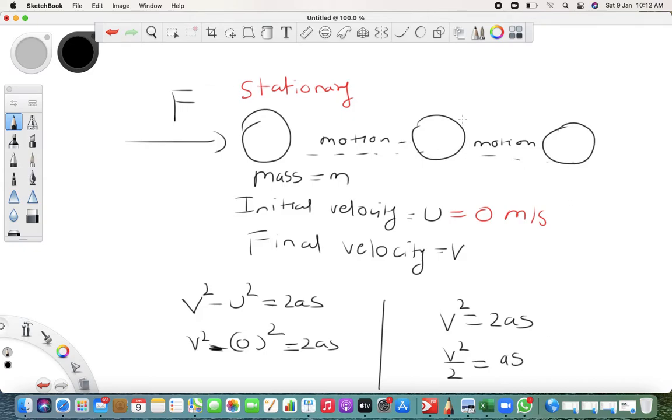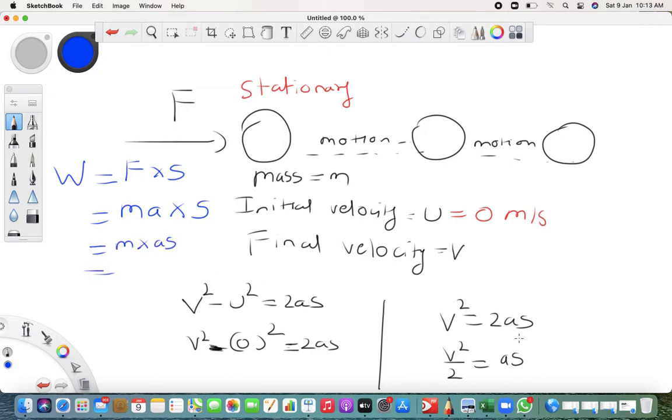Now you know W is equal to force into displacement. Now force is what? m into a, according to Newton's second law of motion. So it will become m into as.